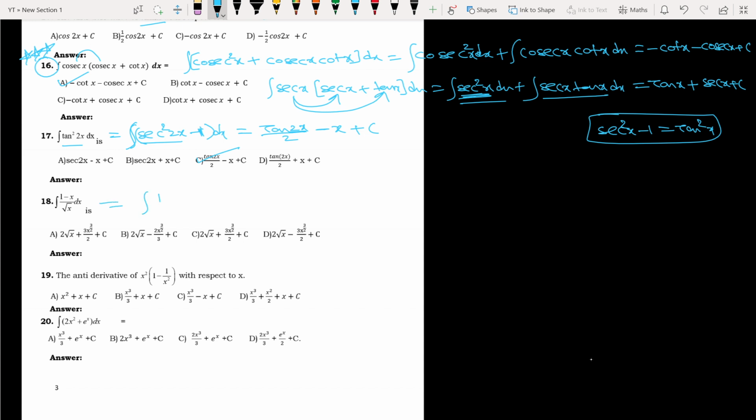See, now this question: integration of 1 by root x minus x divided by root x whole dx, then again 1 divided by root x.